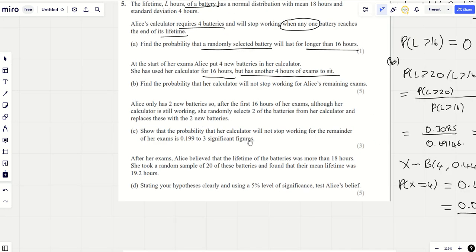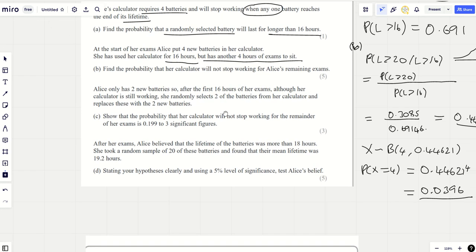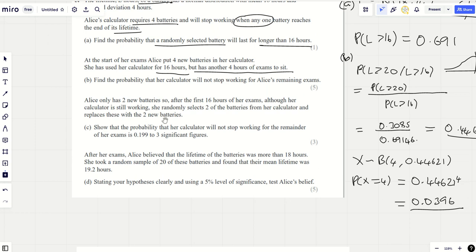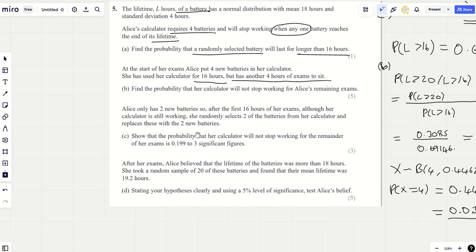Alice only has 2 new batteries. So after the first 16 hours of exam, although her calculator is still working, she randomly selects 2 batteries from her calculator and replaces these with 2 new batteries. Show that the probability that her calculator will not stop working for the remainder of her exams is 0.199 to 3 sig fig. Wow, so we've got to really think about this.